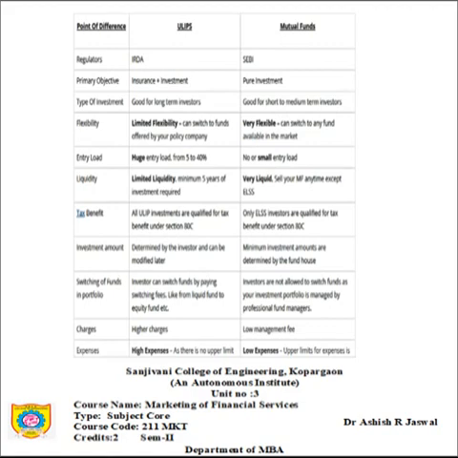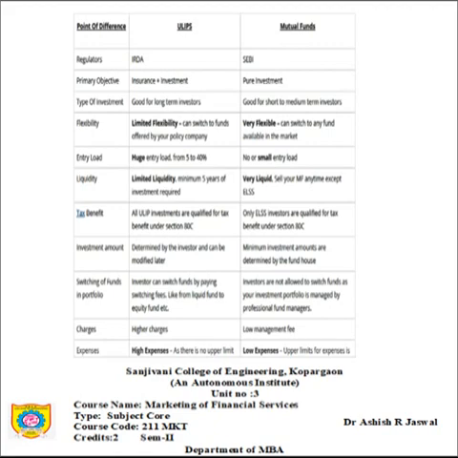The investment amount in ULIP is generally determined by the investor and can be modified later. But when we talk about mutual funds, minimum investment amounts are determined by the fund houses. Switching of funds in the portfolio: investors can switch by paying switching fees. Investors are not allowed to switch the funds. Your investment portfolio is managed by professional fund managers. Charges: very high charges are collected by ULIP, while mutual funds have low management fees. If you look at expenses, ULIPs have high expenses while mutual funds have low expenses.